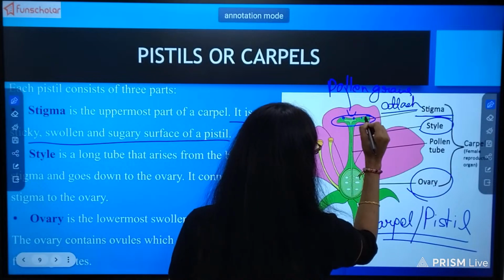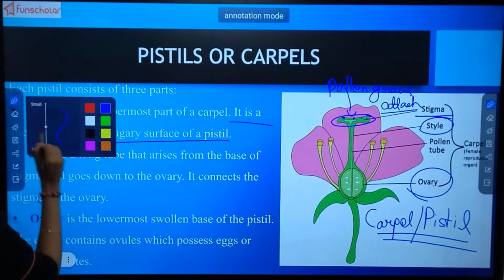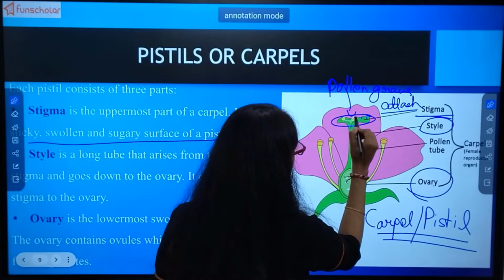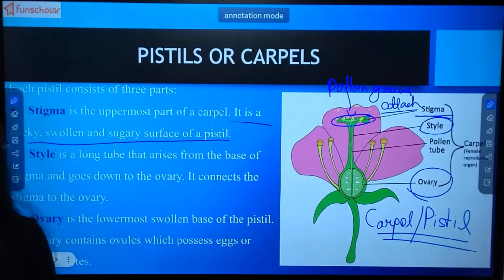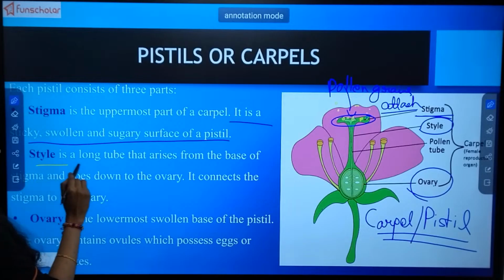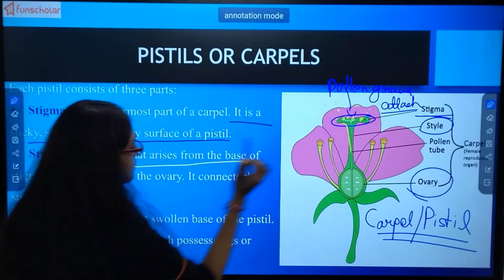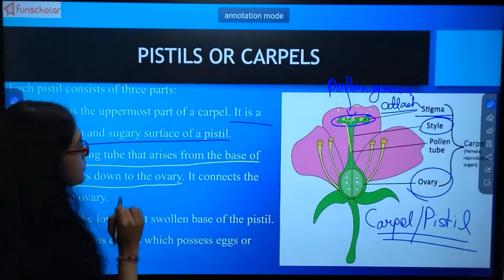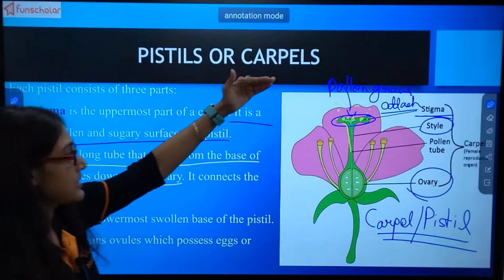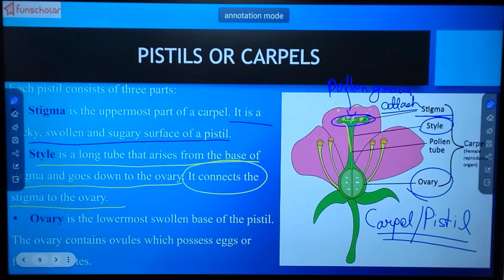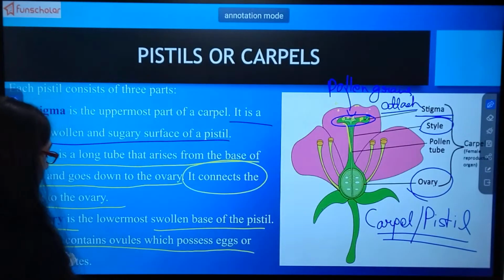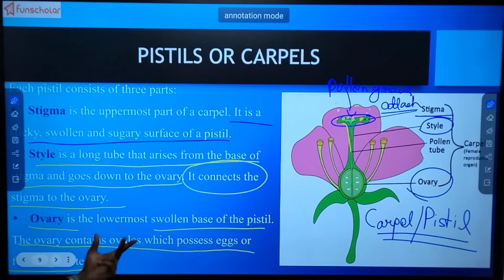Okay? In this way. Or let me draw it with the yellow part. They come and get attached. Now style is a long tube that arises from the base of the stigma and goes down to the ovary. It connects the stigma with the ovary. Last, ovary is the lowermost swollen base of the pistil. The ovary contains ovules which possess the egg or female gamete.